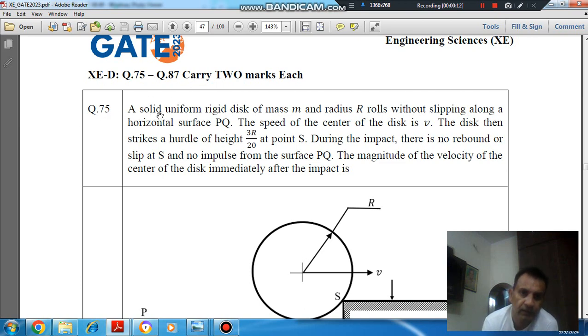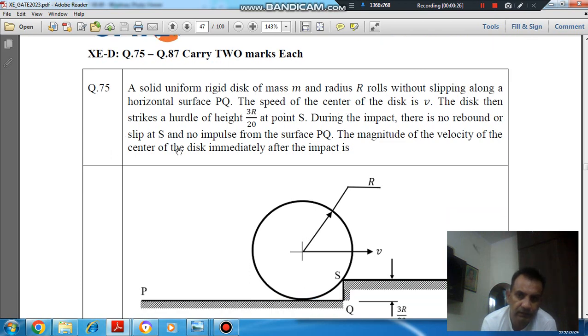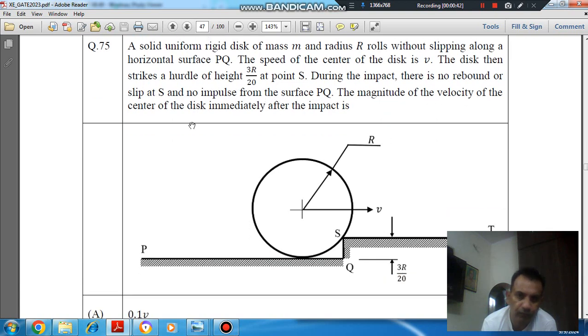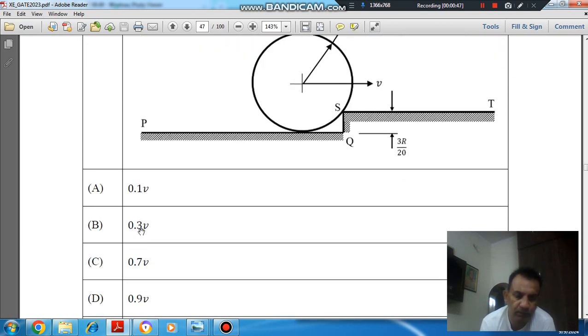Question number 75: A solid uniform disk of mass m and radius R rolls without slipping along a horizontal surface PQ. The speed of the center of the disk is v. The disk then strikes a hurdle of height 3R/20 at point S. During the impact, there is no rebound or slip at S and no impulse from surface PQ. The magnitude of velocity of the center of the disk immediately after the impact is: option A 0.1 v, option B 0.3 v, option C 0.7 v, and option D 0.9 v.